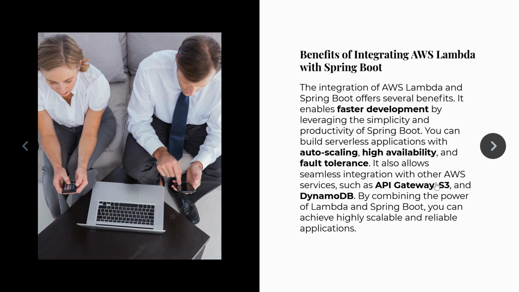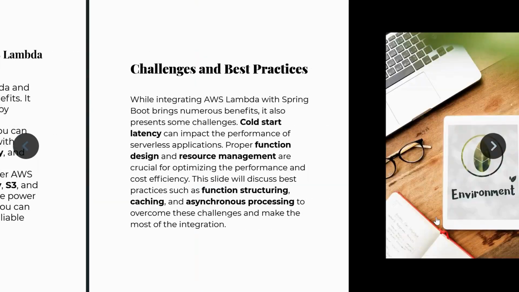Whenever changes are made and the function is executed, they will be detected by AWS Lambda, and accordingly the end user will get the proper response. By combining the power of Lambda and Spring Boot, you can achieve highly scalable and reliable applications.